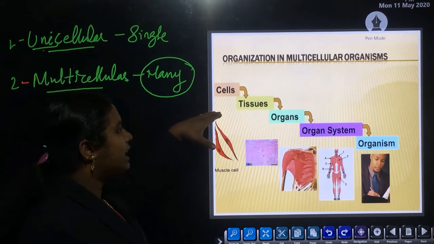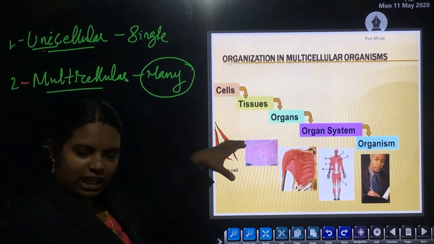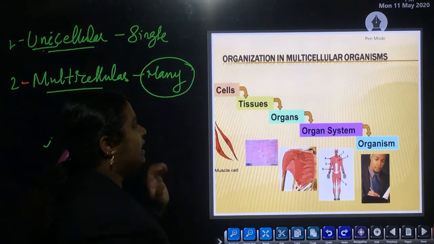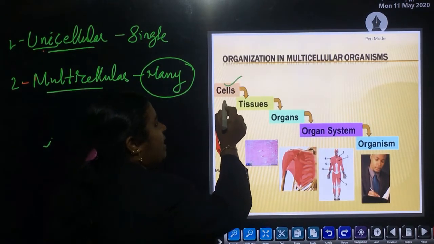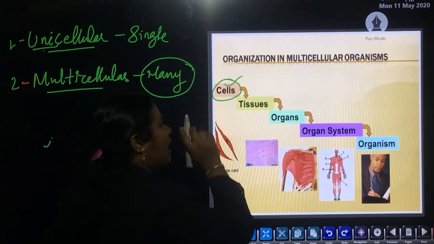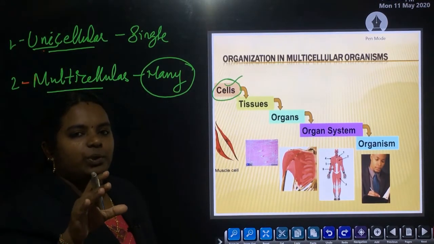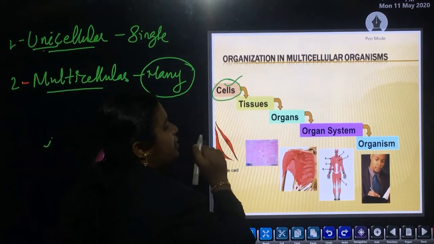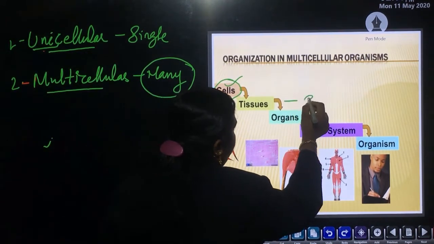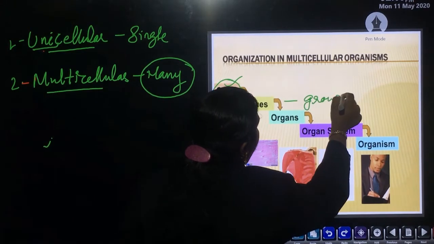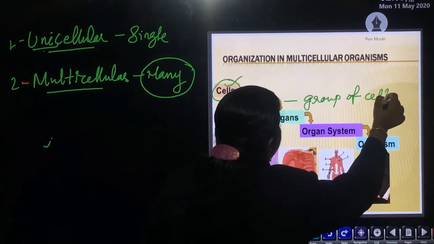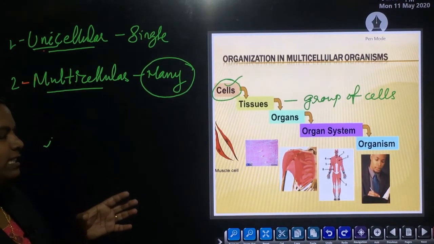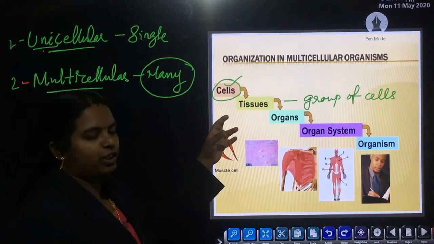The lowest level, or the basic fundamental unit of life, is the cell. Then the tissue. Tissue means a group of different cells. A group of different cells arranged in a particular pattern forms the tissue.